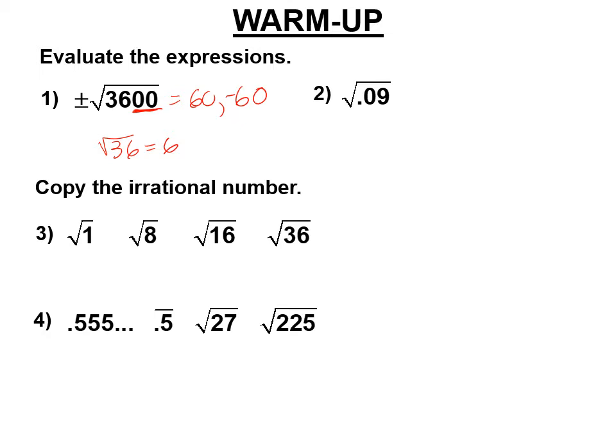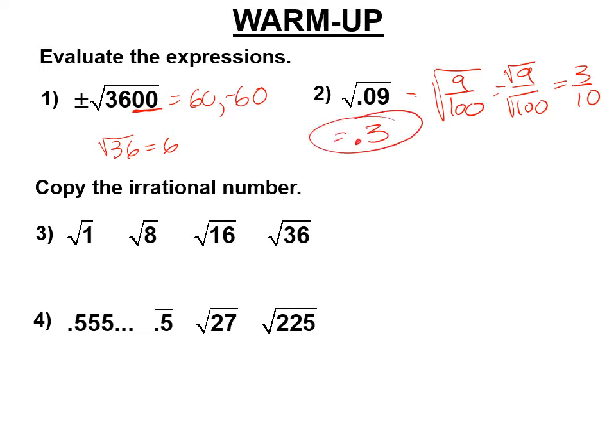And the second one, right, that is the square root of 9/100. So that is the square root of 9 over the square root of 100, also known as 3/10. But since it's a decimal, I would write it as a decimal, 0.3. 0.3 squared is 0.3 times 0.3 equals not 0.9, equals 0.09. So the square root of 0.09 is 0.3, or 3/10.